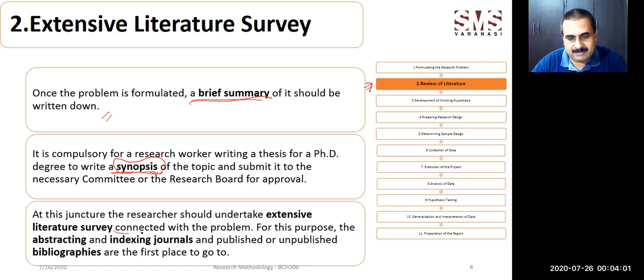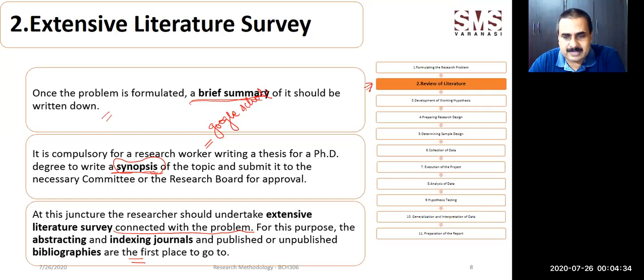So whatever available research journals or research works are there related to the problem, the researcher is expected to go through them. For this purpose, abstracting and indexing journals, and published and unpublished bibliographies are going to help you. I have seen people struggling while doing extensive literature survey. So for that, my suggestion would be, if you want to select any particular research paper, just go to Google Scholar.